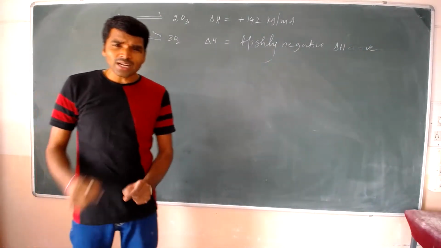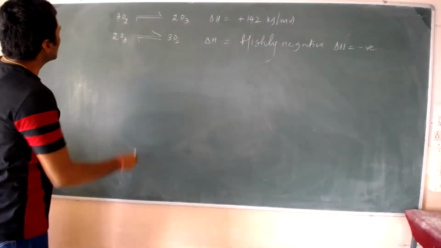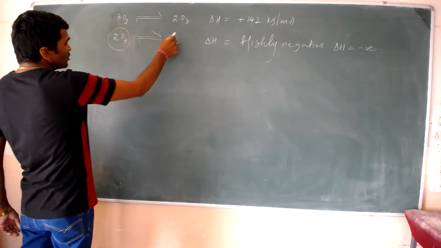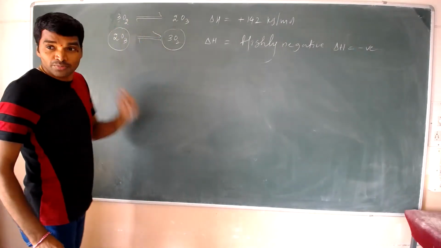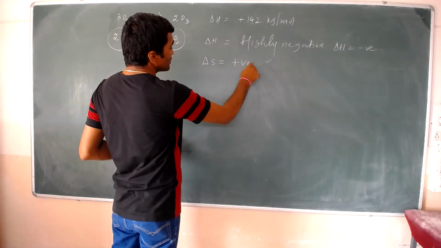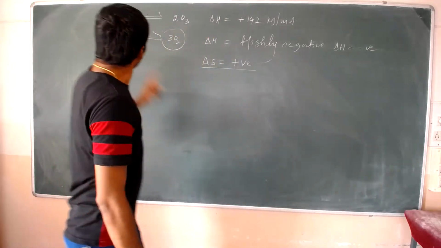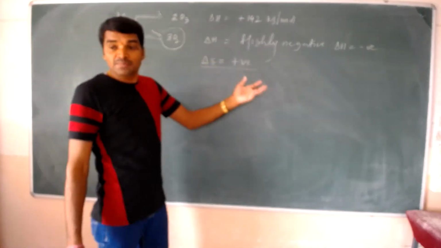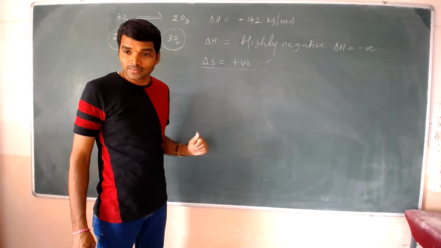Now what I am going to explain, you see, 2 moles converting to 3 moles means entropy is always positive. And delta H is negative.